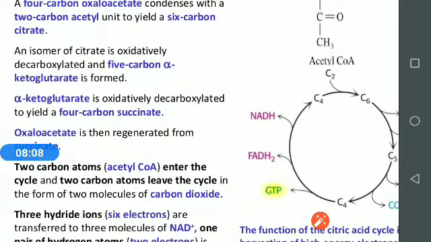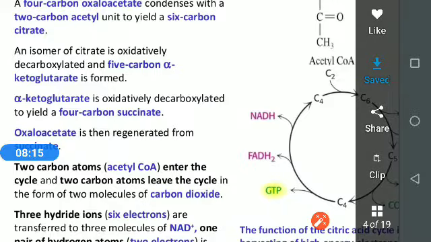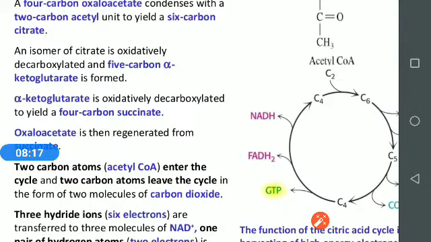So an isomer of the citrate is oxidatively decarboxylated to give the 5 carbon alpha ketoglutarate, which is oxidatively decarboxylated to yield 4 carbon succinate.